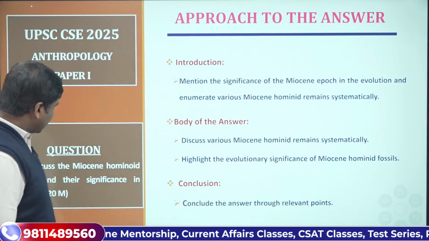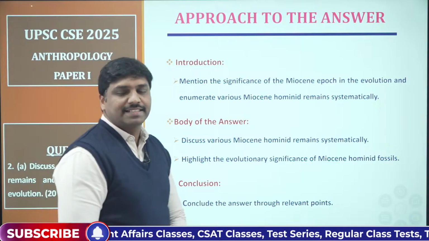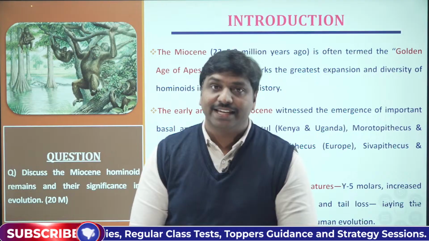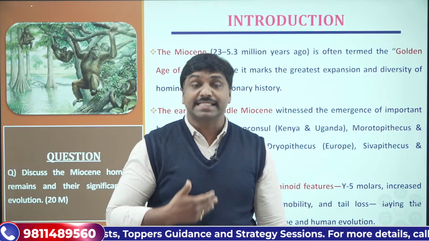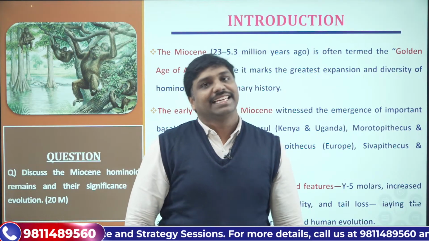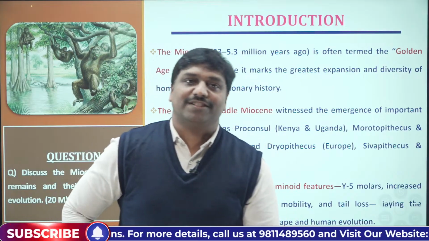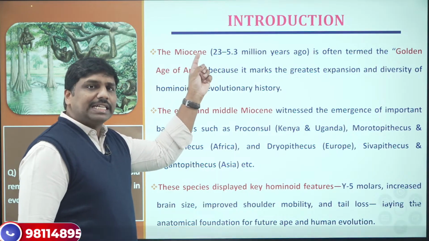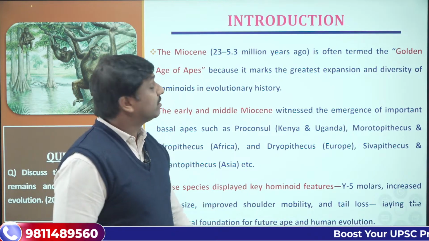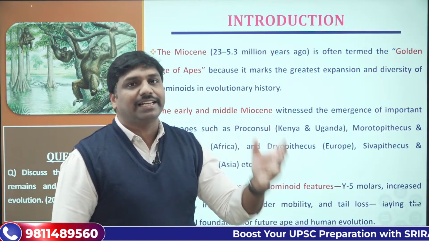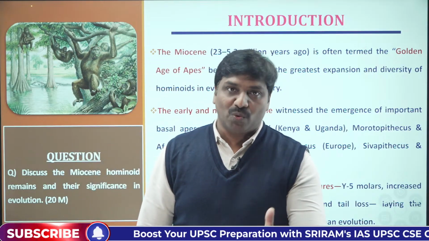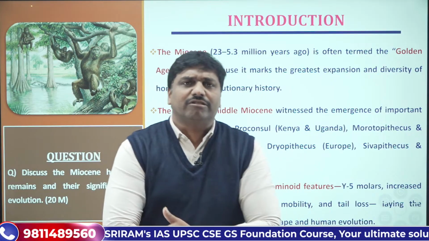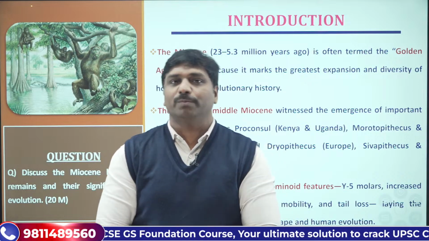Further, let's begin the discussion and see how you can introduce the answer. In the very introduction, as I have said, you can talk about the significance of the Miocene epoch in the evolution process. The period from around 23 to 5.3 million years ago is known as the Miocene epoch. During this period, there were great strides in the process of human evolution.